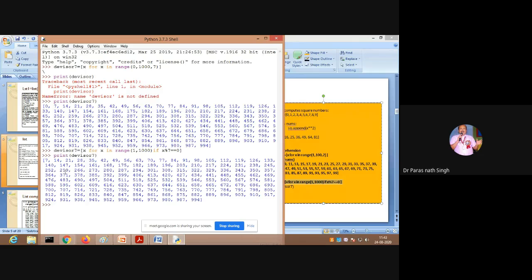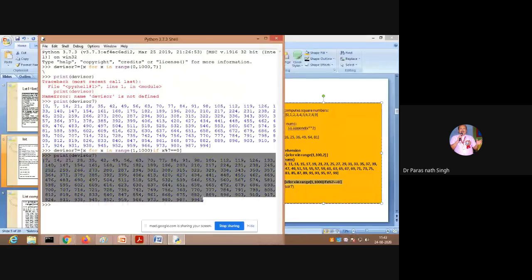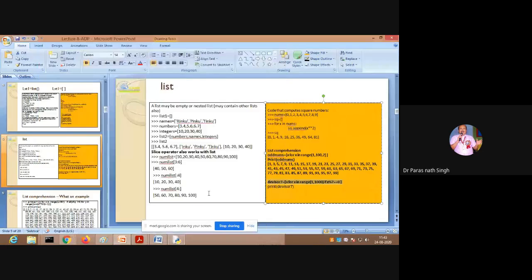We can write there, or let it be, or just reduce the range so that the output can fit in the slide. Anyway, let it be there. I will reduce the font. So this output also, if you want to write, you can write here.